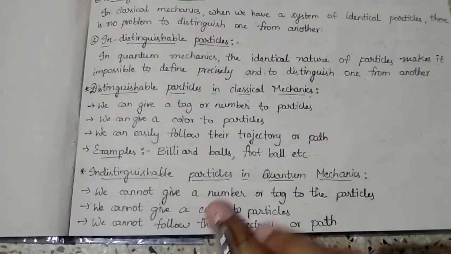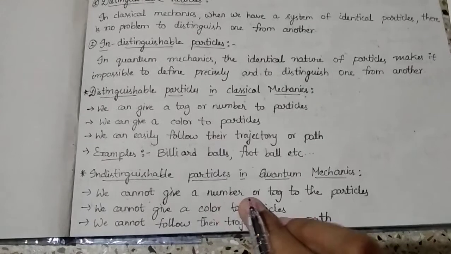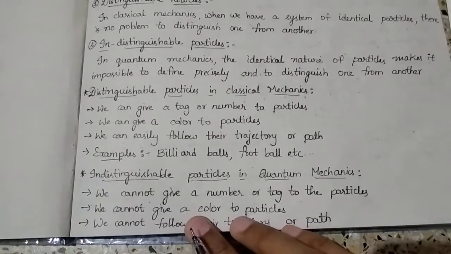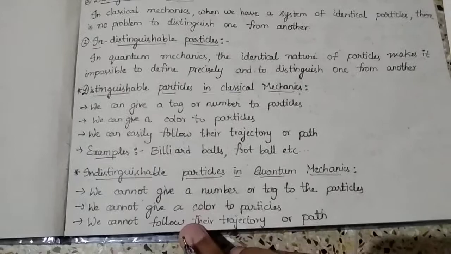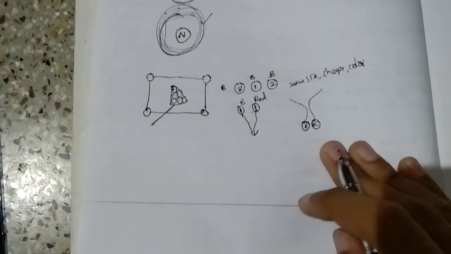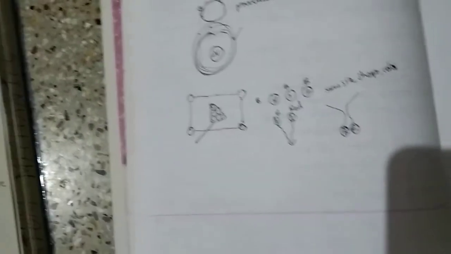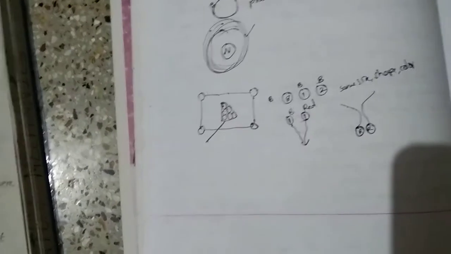Next we have indistinguishable particles in quantum mechanics. We cannot give a number or tag to the particles. We cannot give a color to the particles. We cannot follow their trajectory. Examples are electrons, protons and neutrons. In quantum mechanics, we cannot give a color or tag to the particles. We cannot see their trajectory.